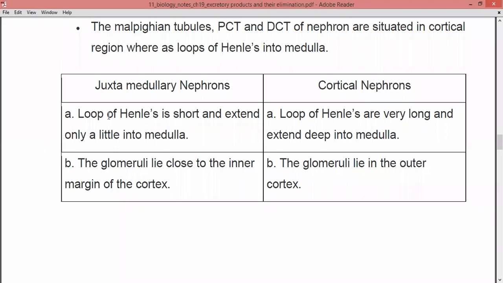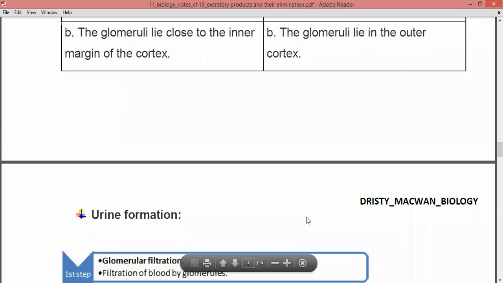The second difference is that juxtamedullary nephrons have glomeruli lying close to the inner margin of the cortex, so they are present close to the inner cortex, right? Cortical nephrons are present nearby the outer cortex. So juxtamedullary nephrons are near the inner cortex and cortical nephrons lie in the outer cortex. This is the main difference between them, right?